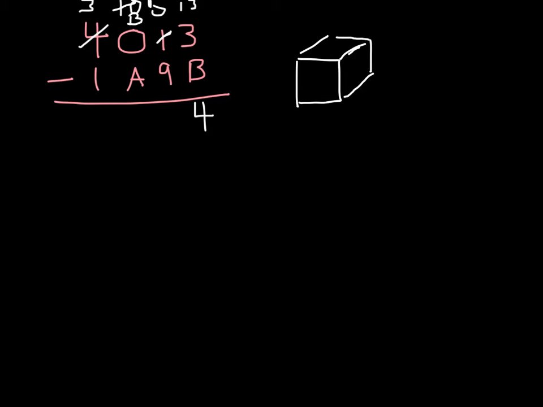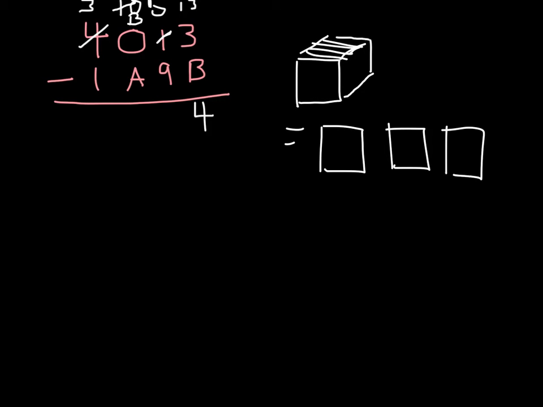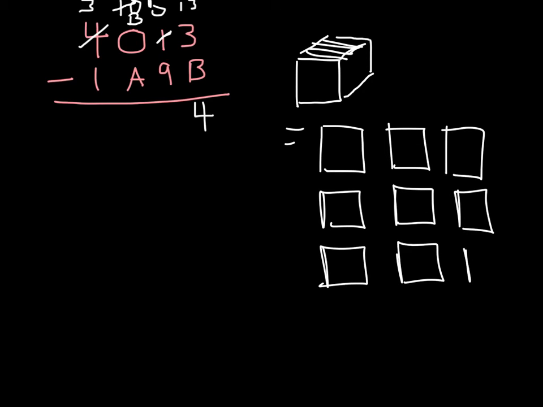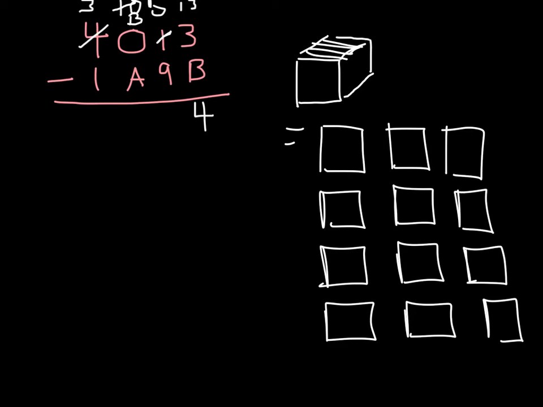We're going to slice that into 12 squares, and each of these squares has 144 ones blocks in it. So that's this step here.